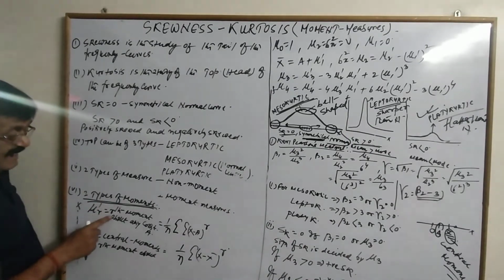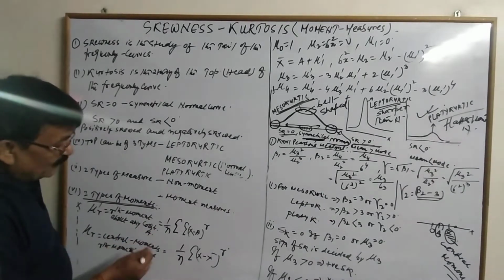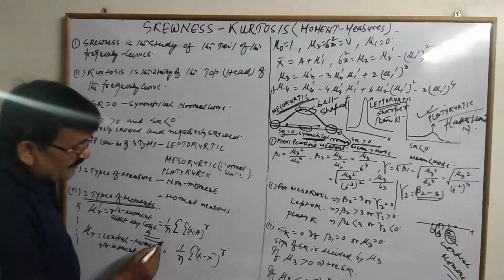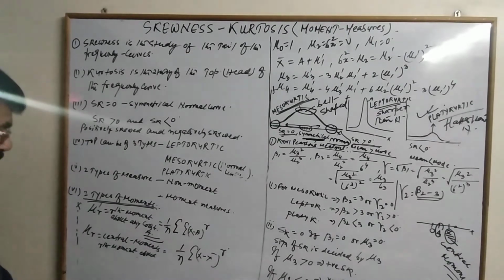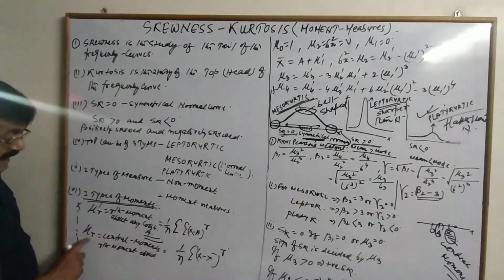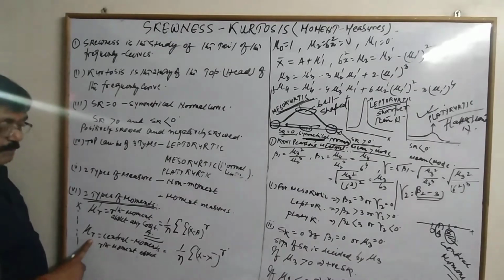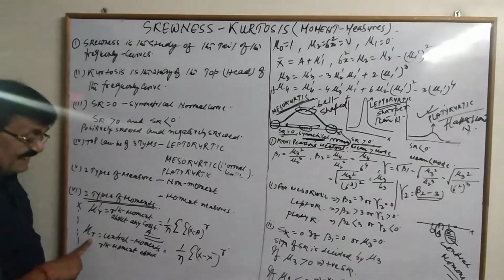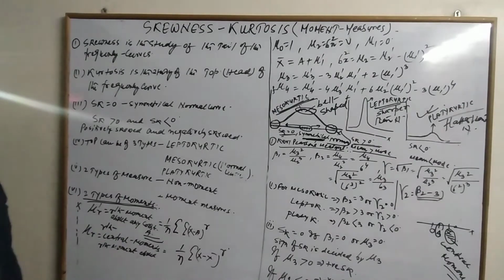So mu dash r is the rth moment about any constant A. A could be any arbitrary number as per the requirement of the researcher or the research. And this is mu r, the central moments. r says the degree of the moment; mu r is pronounced as the rth central moment.